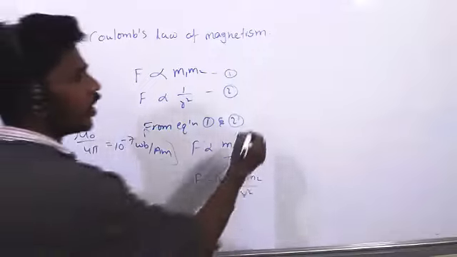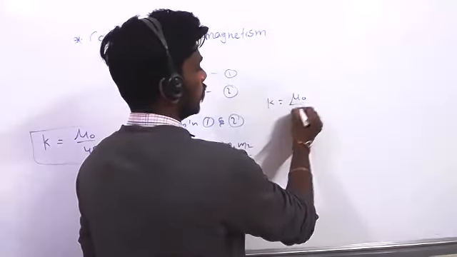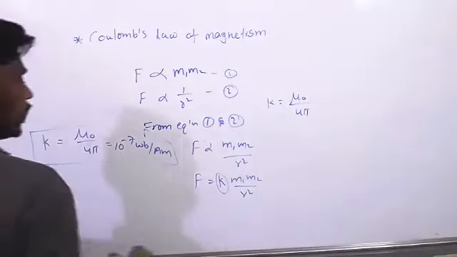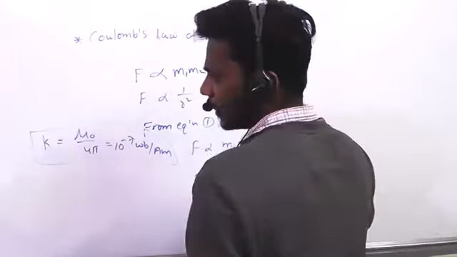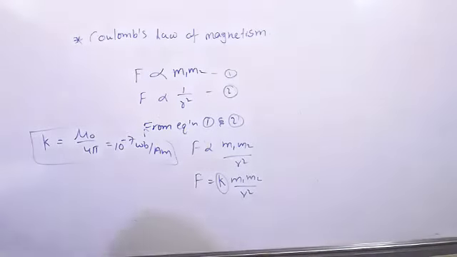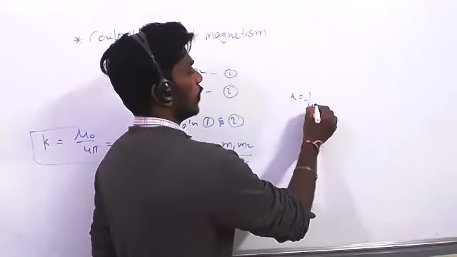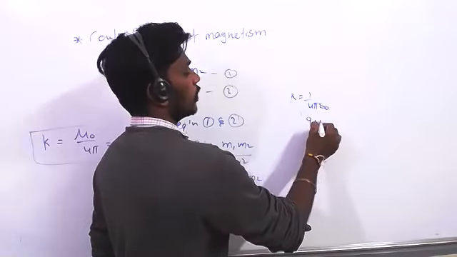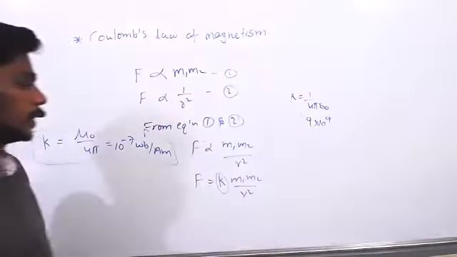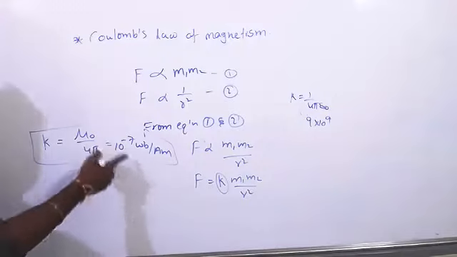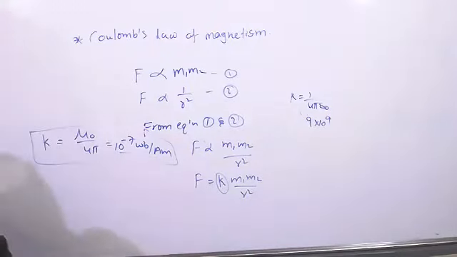In electrostatics, how much is the K value? 1 by 4 pi epsilon naught, which is 9 into 10 to the power of 9. But here the value is not 1 by 4 pi epsilon naught; it is mu naught by 4 pi, 10 to the power of minus 7 Weber per ampere meter. Write this.